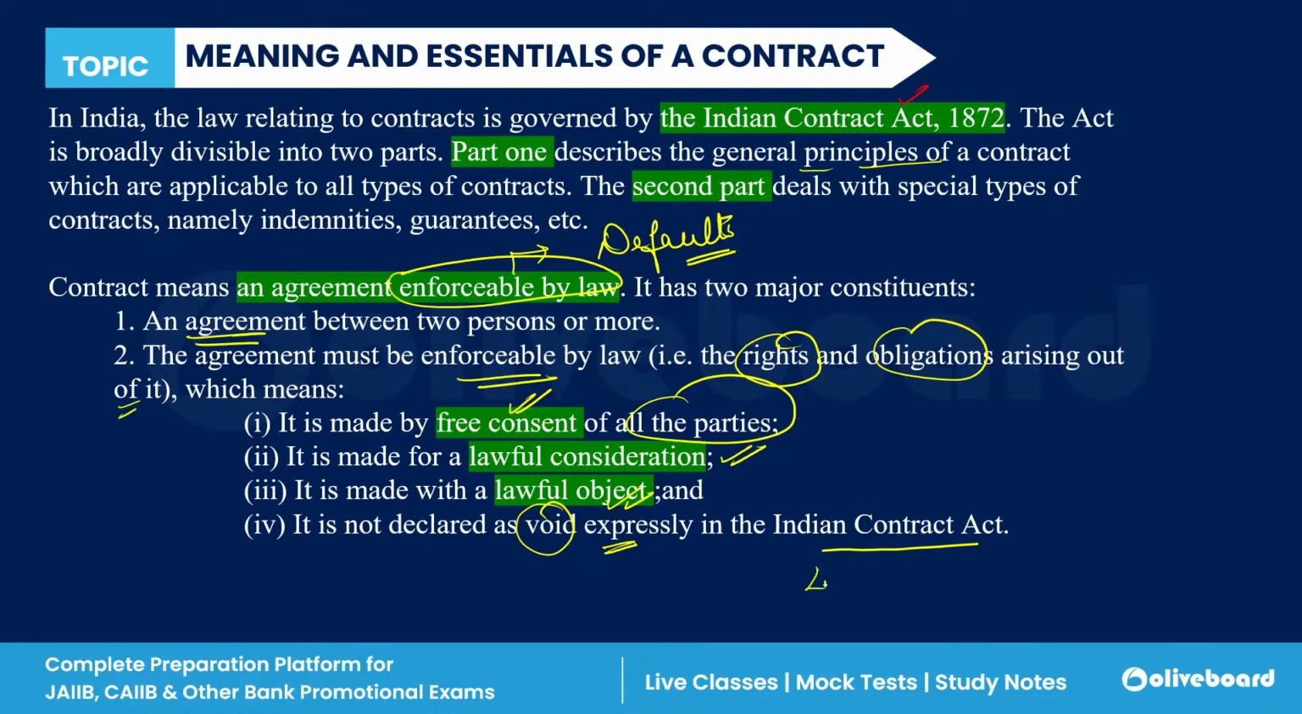For example, if there is a person of unsound mind, a minor, or an insolvent person, these are persons with whom a contract is not valid. If you make an agreement with any of these, it is void ab initio, meaning it is not valid from the very first step. These are expressly mentioned in the Indian Contract Act.